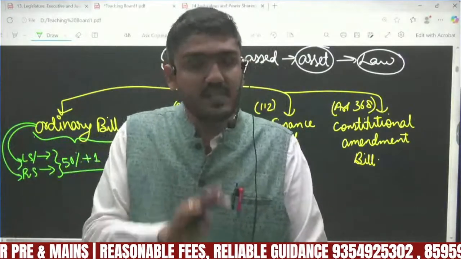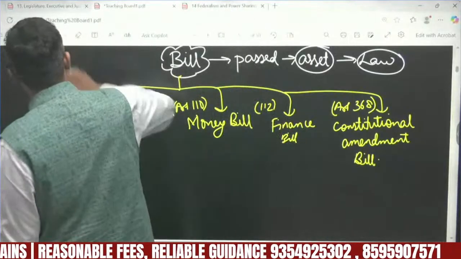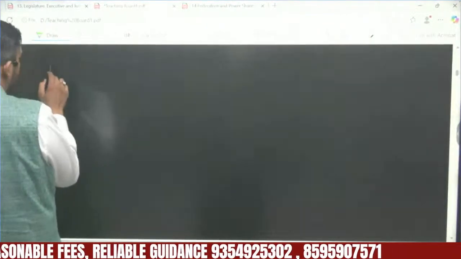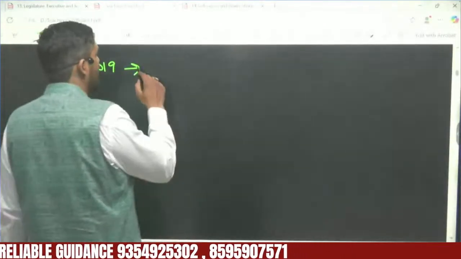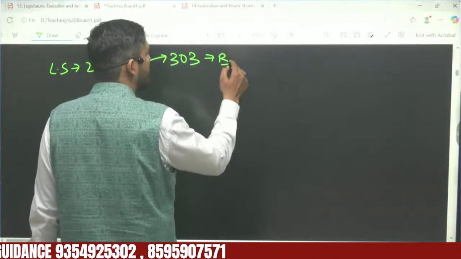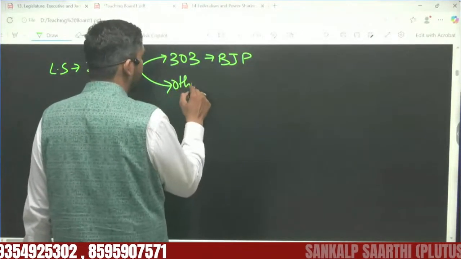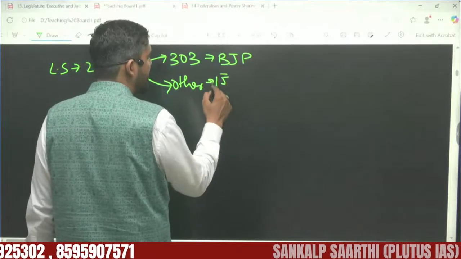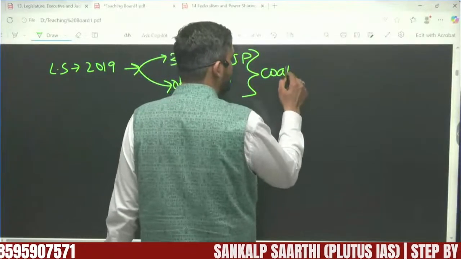But sometimes this thing also happens. Let me give you one imagined scenario. Let's say the Lok Sabha of 2019. In those elections, 303 seats were directly won by BJP, and let's say 15 seats were from others, and this formed a coalition.